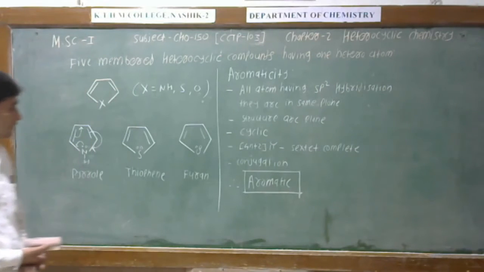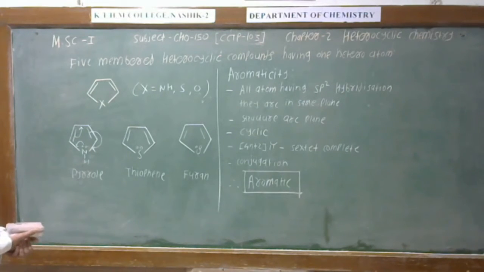Friend, we conclude that these are cyclic compounds, these are planar compounds. These compounds contain 4n plus 2 pi electrons, therefore they complete the sextet, and there is presence of conjugation. Hence we can say that all these compounds are aromatic in nature. Now let us discuss the conjugation.